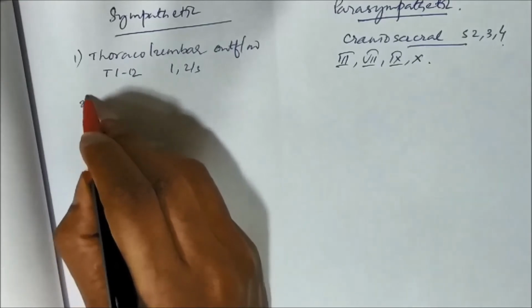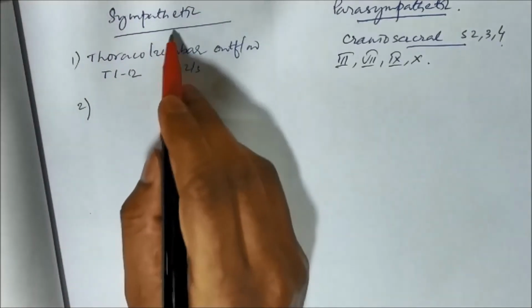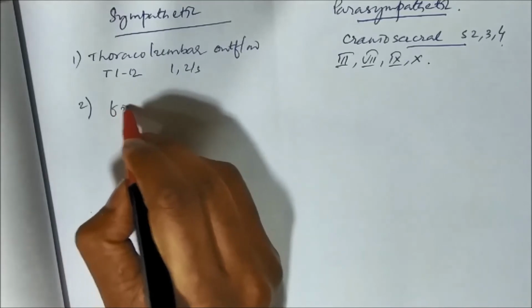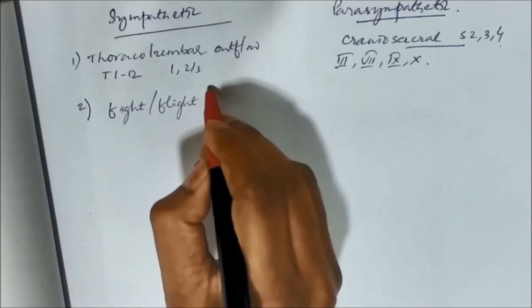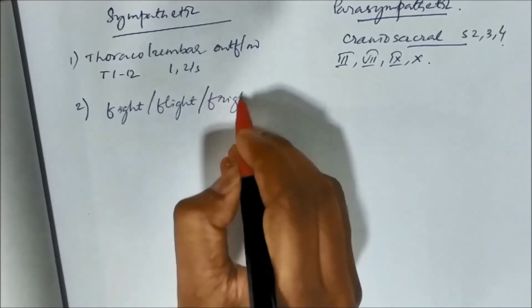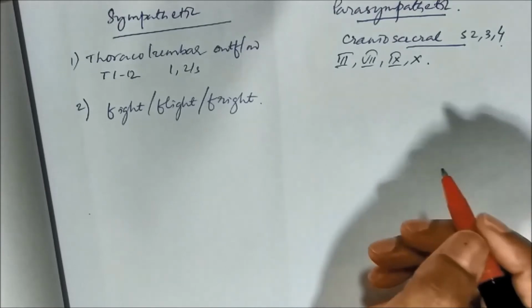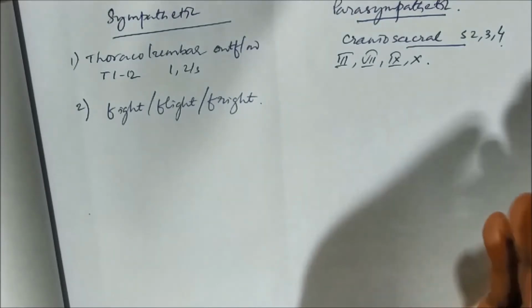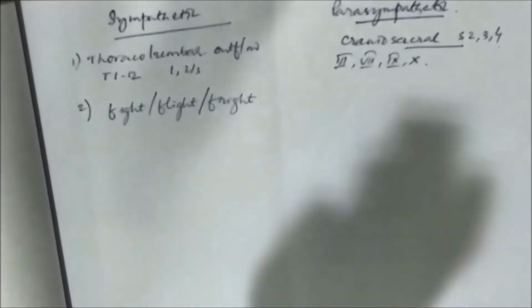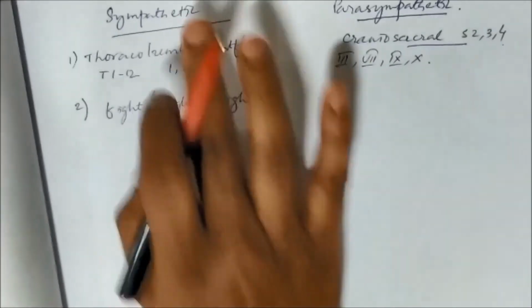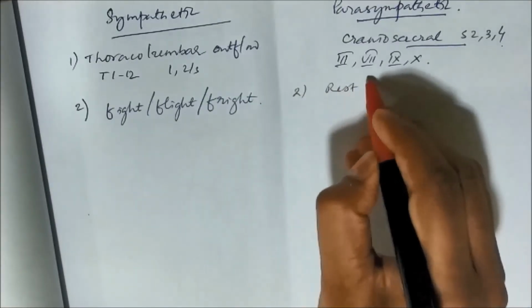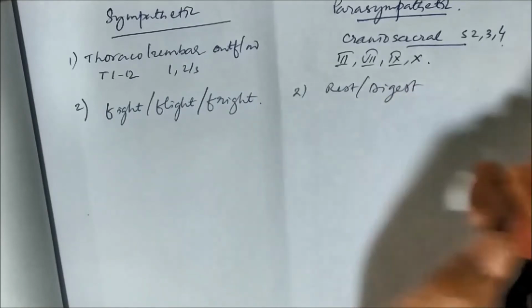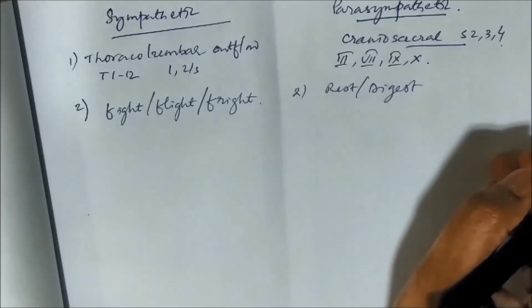This is one difference. Second difference: the sympathetic nervous system is activated during fight, flight or fright. Karo, daro, maro. In all these situations the sympathetic nervous system is activated, whereas when you take rest and digest, the parasympathetic nervous system is activated.